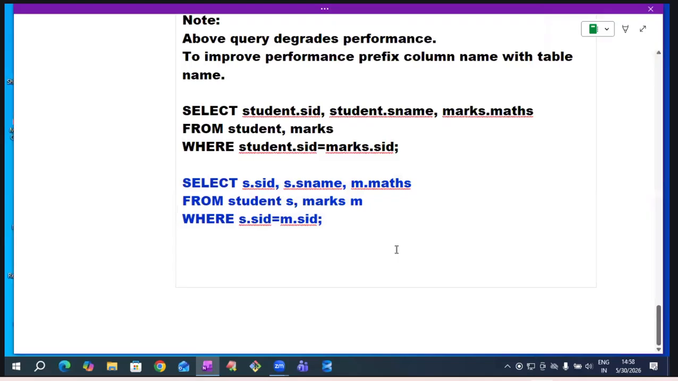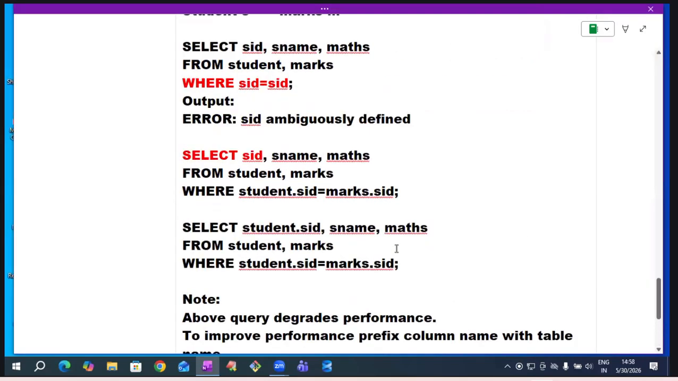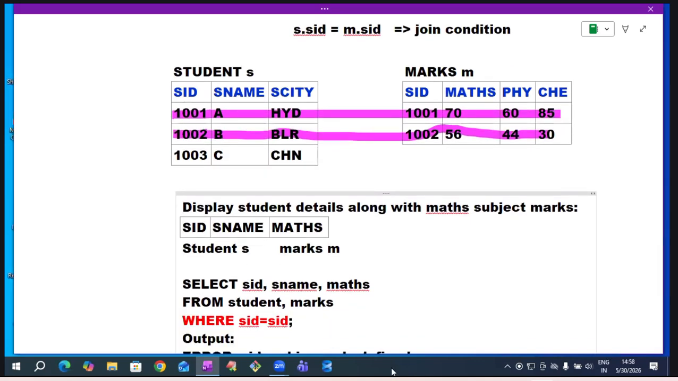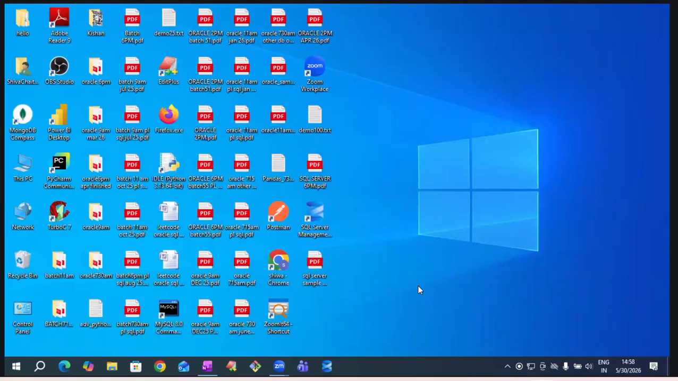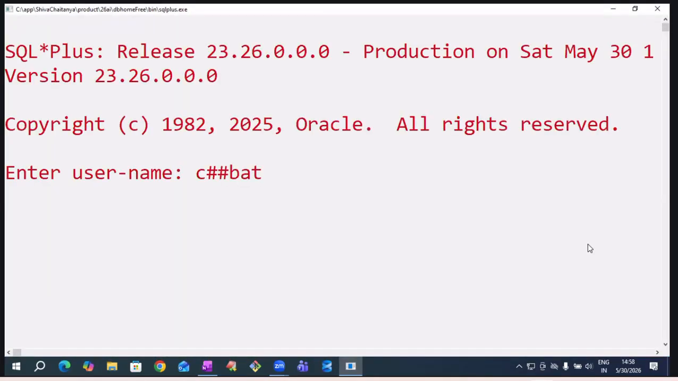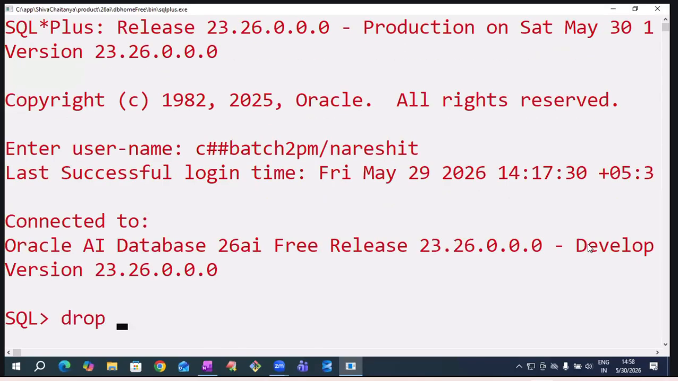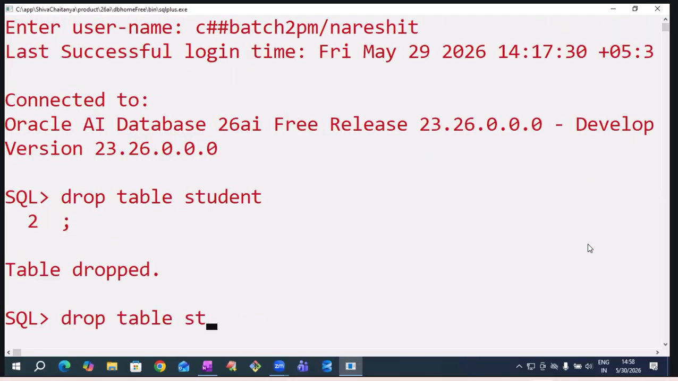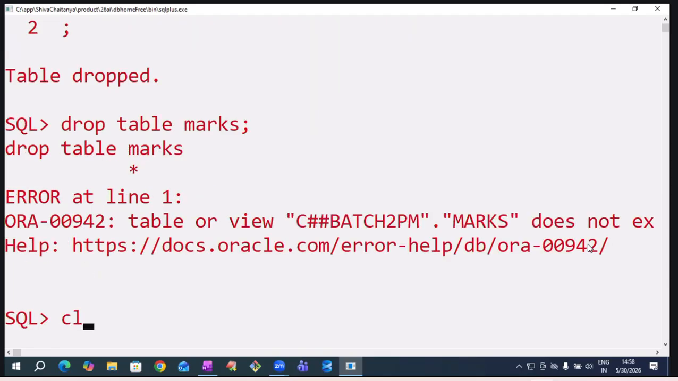So for your understanding, I explained it step by step, sir. Whatever I explained till now, this one only I want to show now. First, create these two tables. Let me create two tables. Observe.